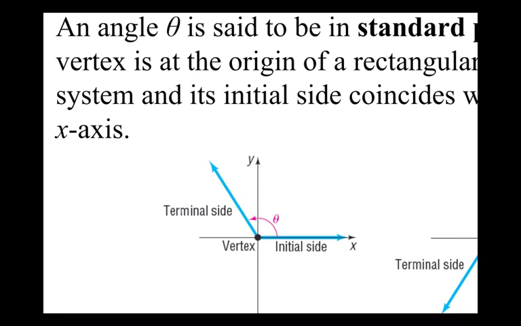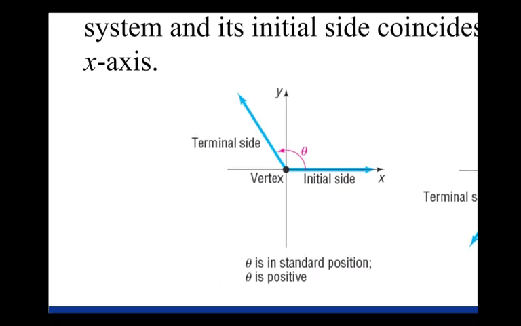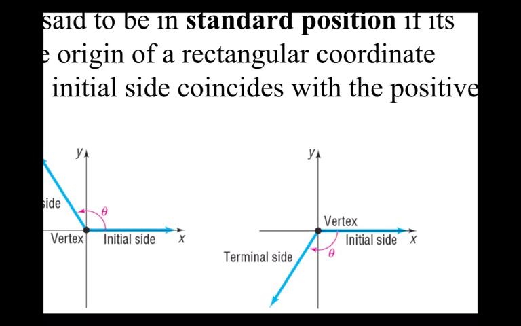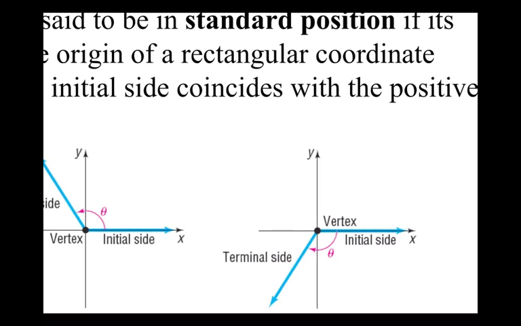Upper right is 1. Upper left is 2. Bottom left is 3. Bottom right is 4. So it goes 1, 2, 3, 4. Okay. So this terminal side finished in quadrant 2. All right. What quadrant is this terminal side in? This terminal side is in quadrant 3.